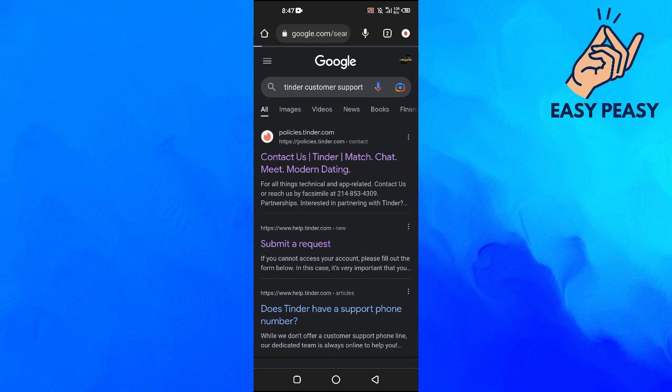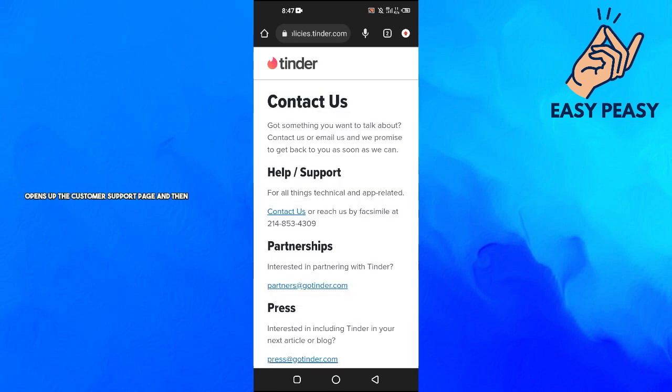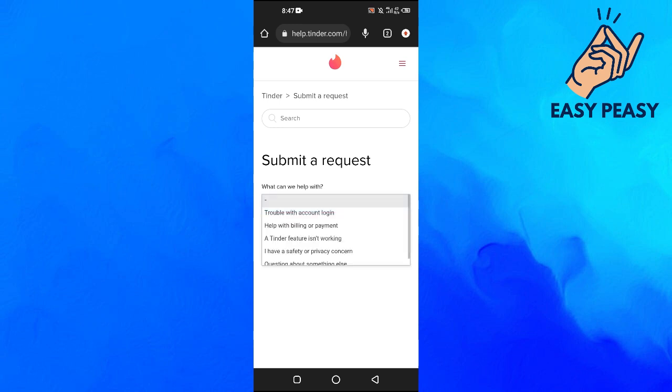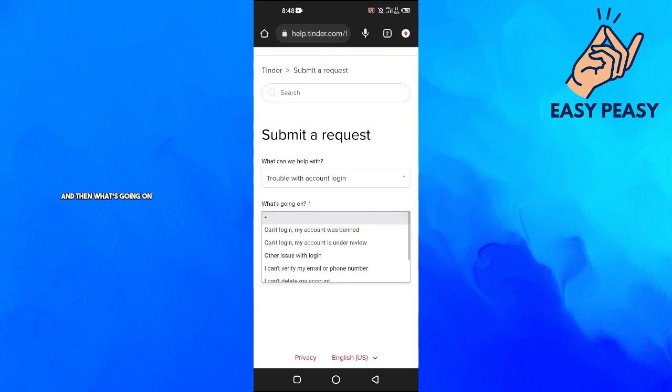This will open up their customer support page, and under this help and support section we will tap on contact us, and from here you can submit your request. So we will click on this drop down menu, and you will click this option which is called trouble with account login. And then for what's going on, you can choose this one: can't log in, my account was banned.